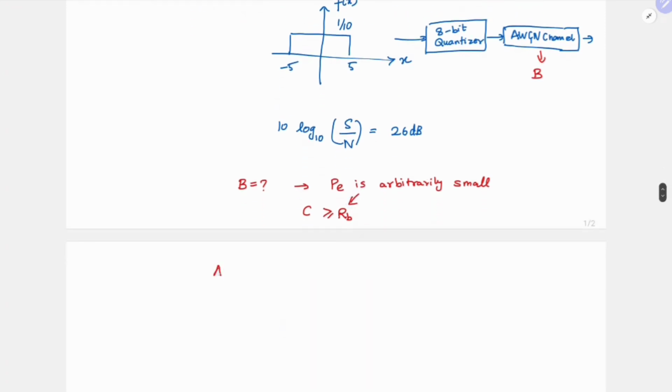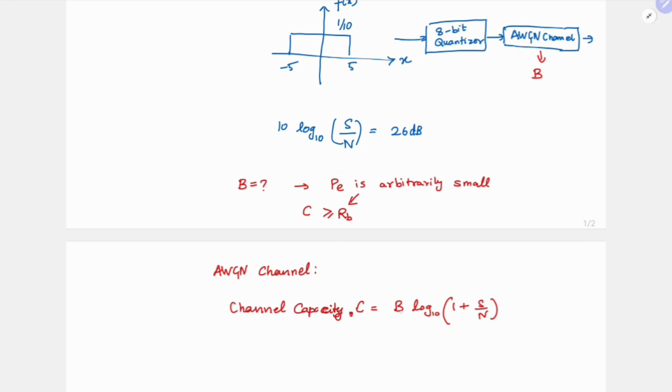And for an AWGN channel, the channel capacity is given by C equal to bandwidth into log of 1 plus S by N, the signal to noise ratio.